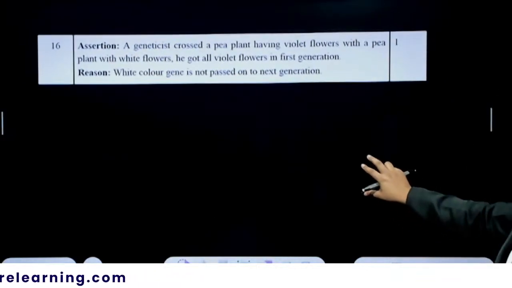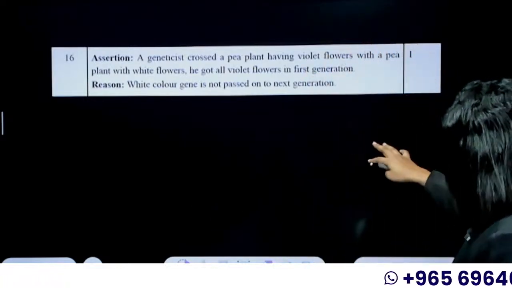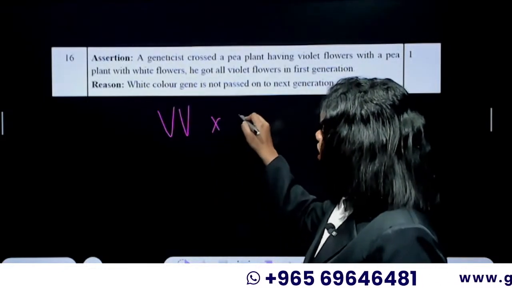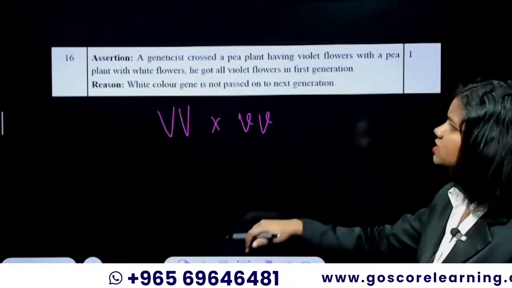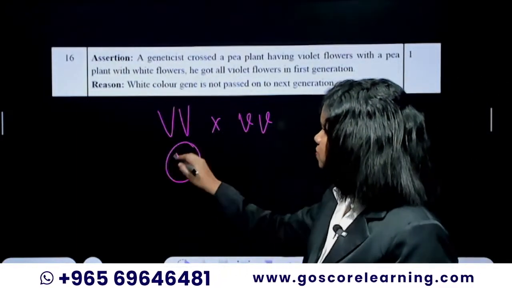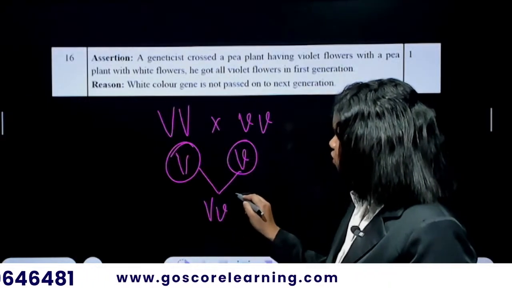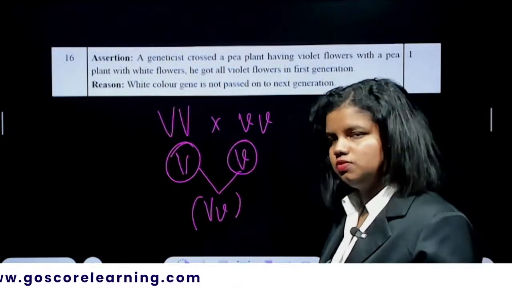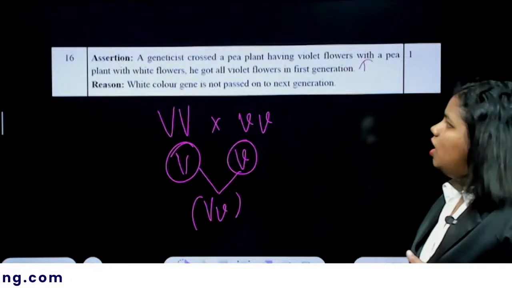Then another assertion and reason. A geneticist crossed a pea plant having a violet flower with a pea plant having a white flower. So this is something we normally do. A violet flower and a white flower cross. He got all the violet flowers in the first generation. Yes, that's possible. Here, when you're crossing this, all we would get is a capital V small v, which is a violet flower, and all 100% of the F1 generation would be violet. Fine. So the first statement is true.